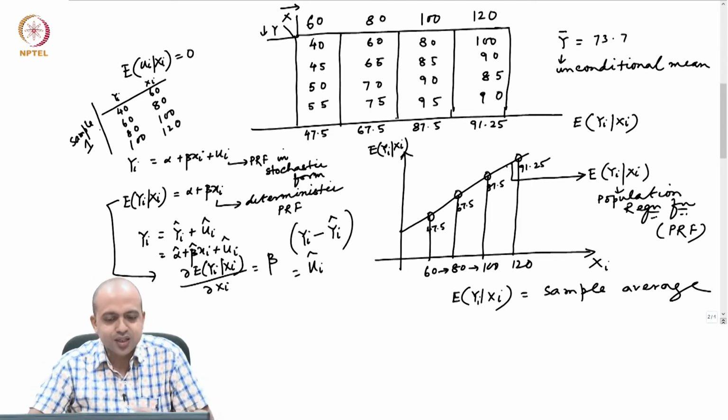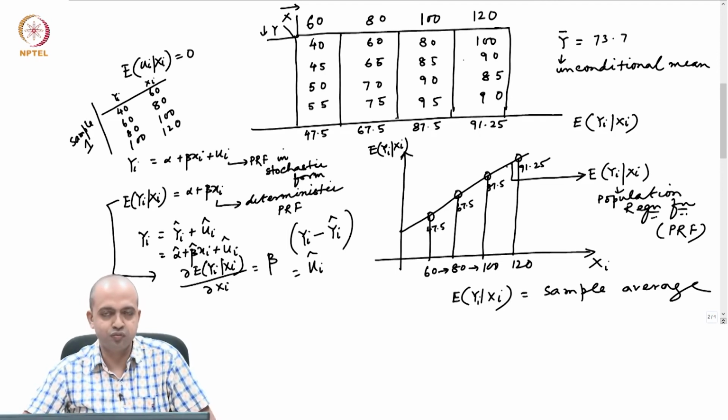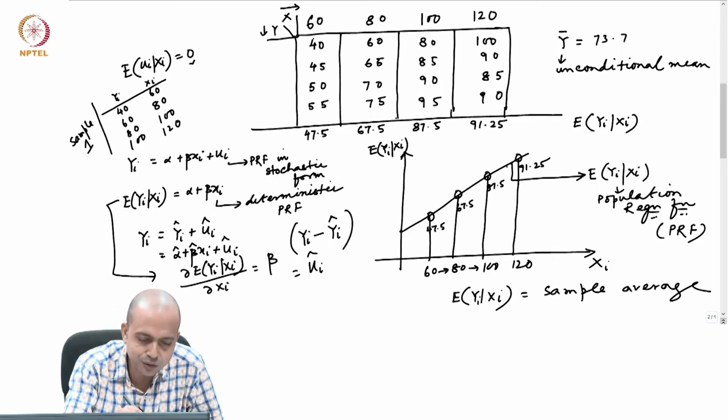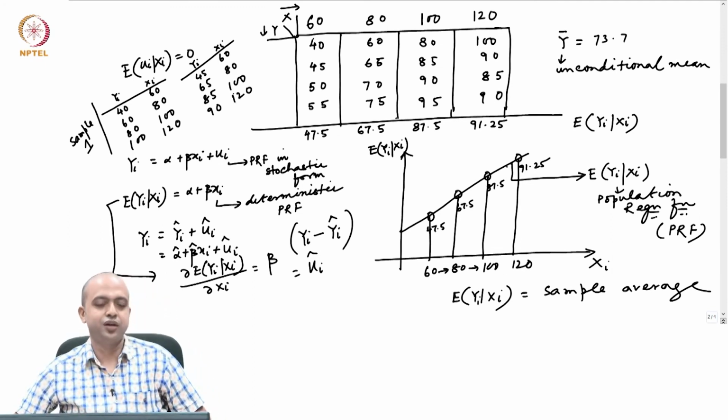Now, I can draw another sample taking, let us say, the second element from each group. Randomly I am taking and somehow the second element is coming. So, what will that sampling look like? Yi and xi if you plot, then that will become 45, 65, 85 and 90. I am taking the second element from each group, but my x values are still 60, 80, 100 and 120. What does it mean?